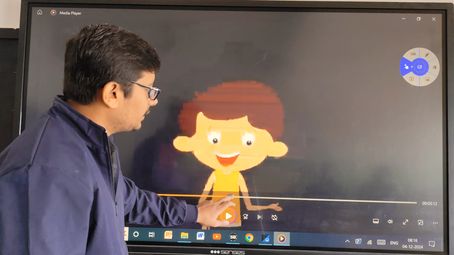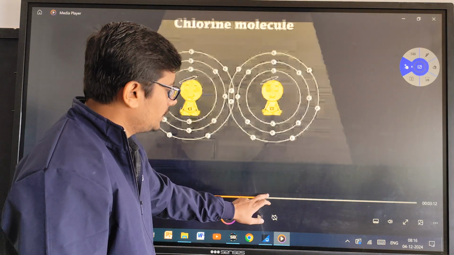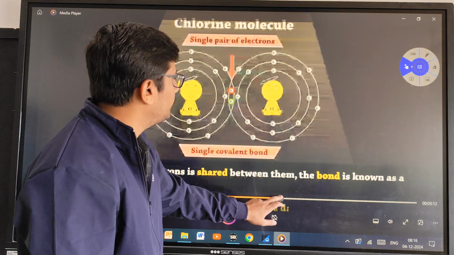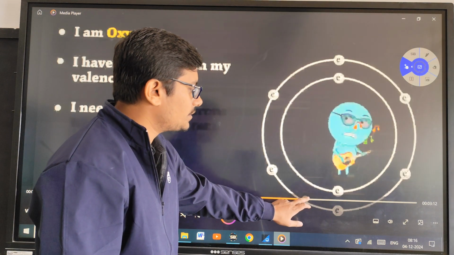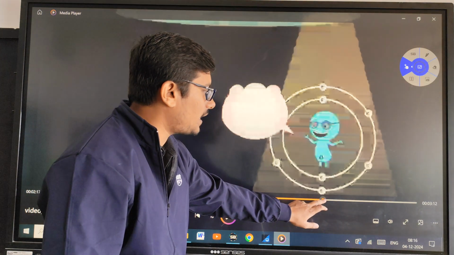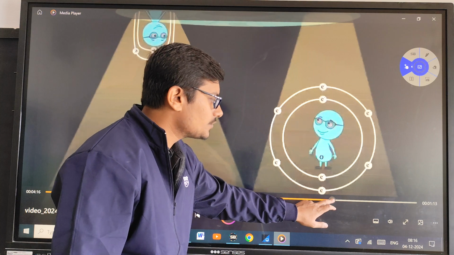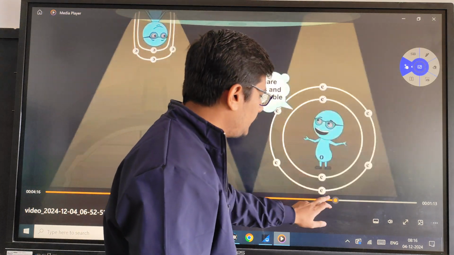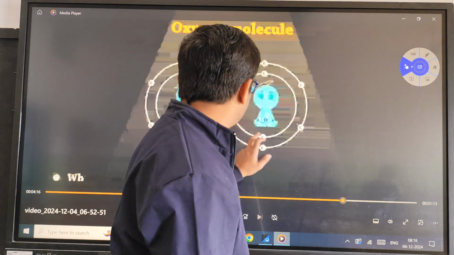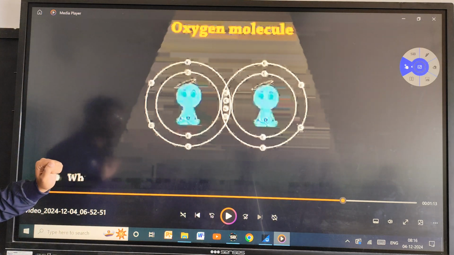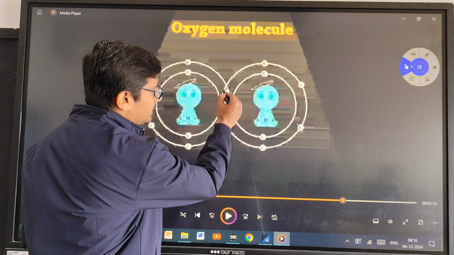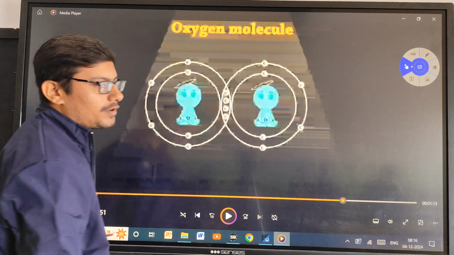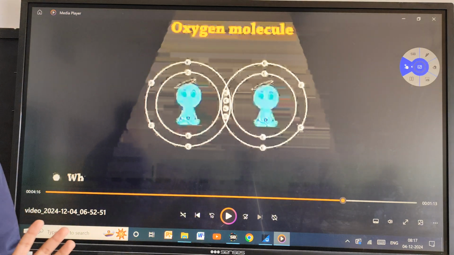In the case of oxygen, how many electrons does each oxygen have? 8 electrons, among which 6 are present in its outermost valence shell. So what will an oxygen do? The oxygen will search for another oxygen atom or a molecule, and it will share. You can see they are sharing how many electrons in total? A total of 4 electrons.